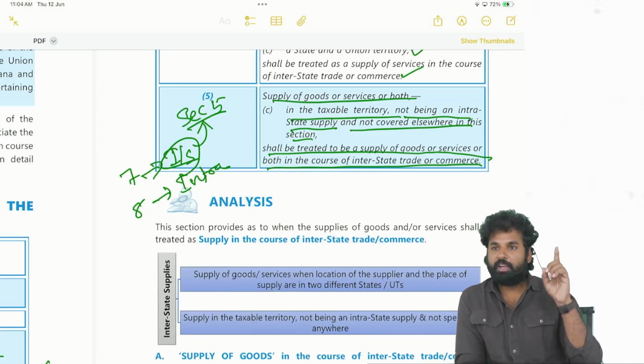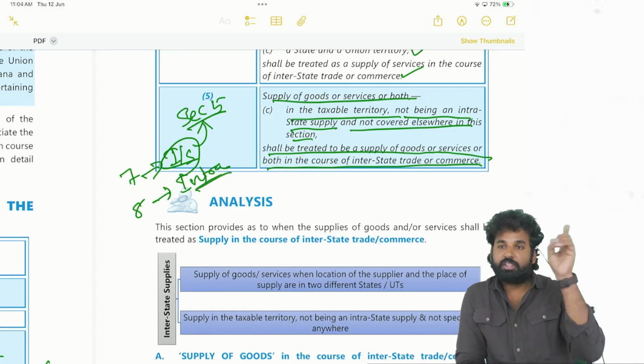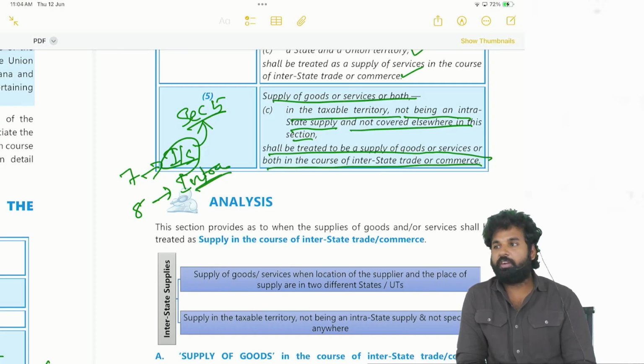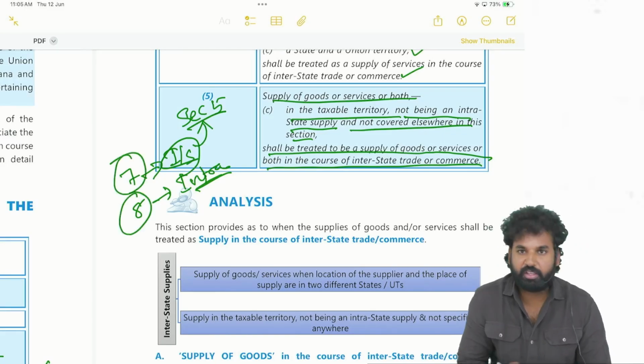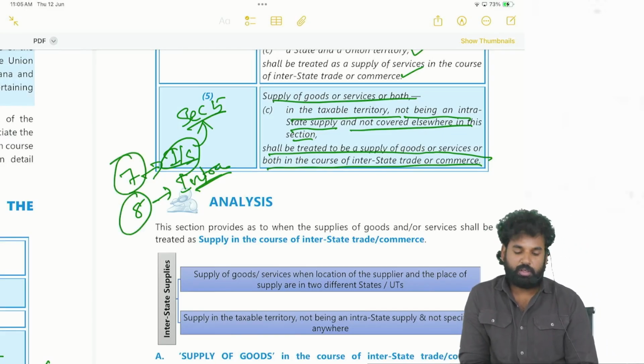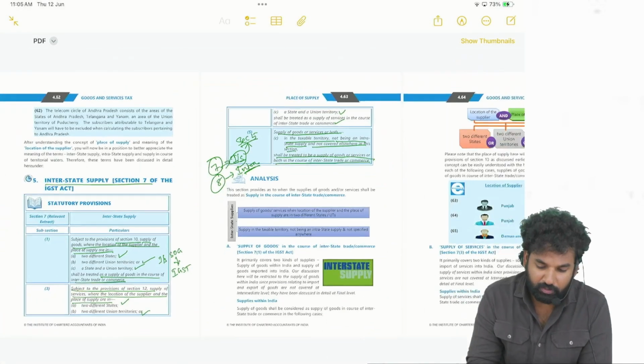We have seen that it is maximum not more than 40%. If it is an intrastate transaction as per section 8, then section 9 of the CGST Act will come. There shall be levied a tax called central goods and services tax, which shall not be more than 20%, but not on alcoholic liquor for human consumption. Section 9 subsection 1 is there, same as the IGST levy under section 5 subsection 1. So section 7 attracts IGST, section 8 attracts intrastate, CGST and SGST or CGST and UTGST will come. Right. Next, section 9 we have to discuss here.